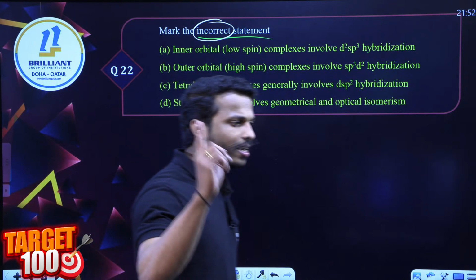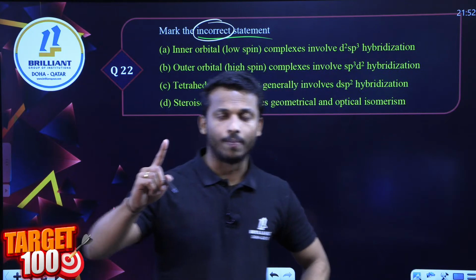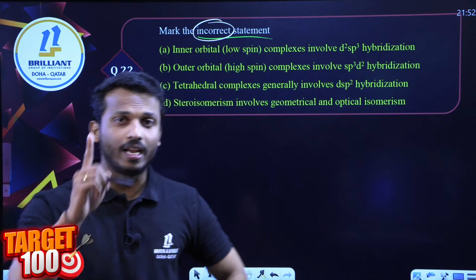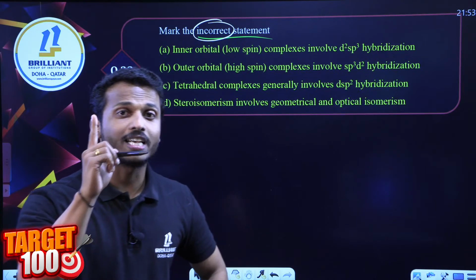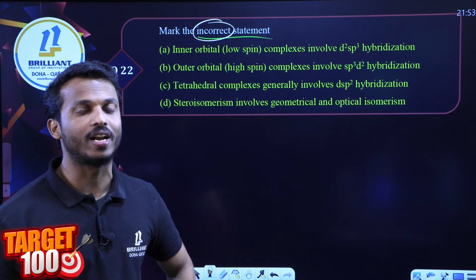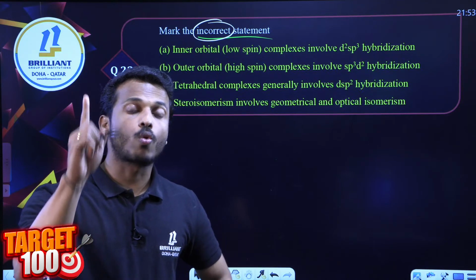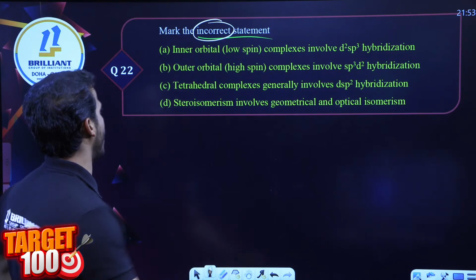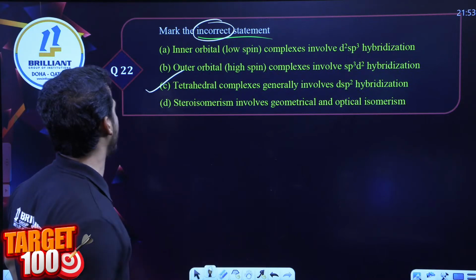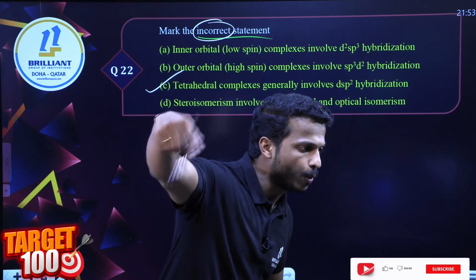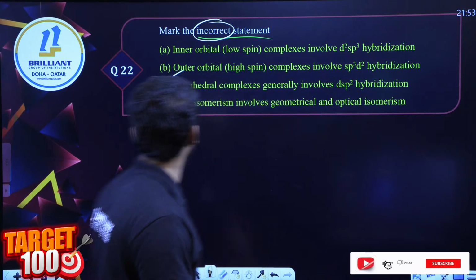Dear all, if you studied VBT, don't make a mistake. Tetrahedral complexes mean sp3 hybridization. dsp2 means square planar. So C is the wrong statement, and that is our correct answer. Option C.